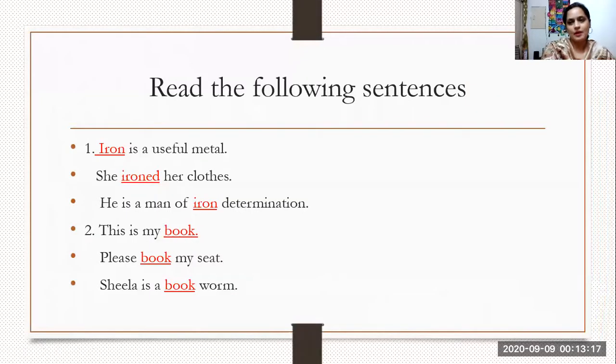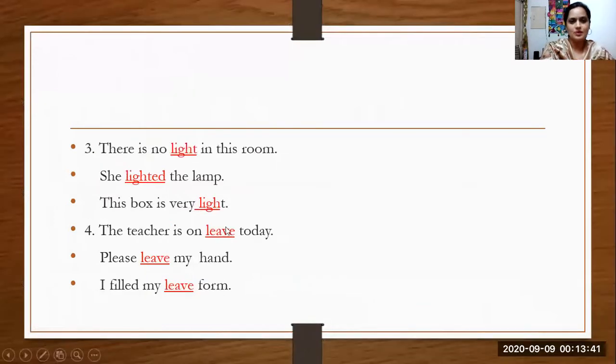Before we proceed to the topic, let's read the following sentences first. Number 1, iron is a useful metal. She ironed her clothes. He is a man of iron determination. Number 2, this is my book. Please book my seat. Sheila is a bookworm. Number 3, there is no light in this room. She lighted the lamp. This box is very light. The teacher is on leave today. Please leave my hand. I filled my leave form.